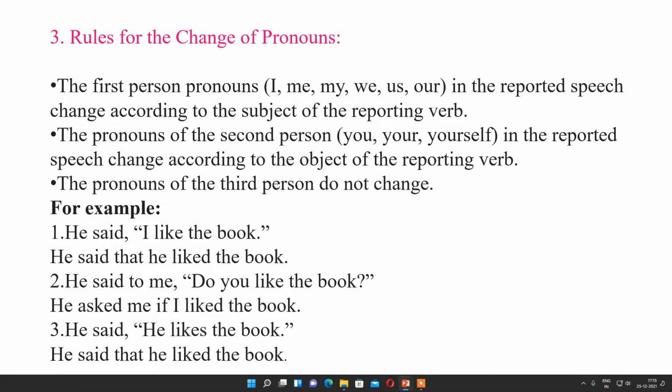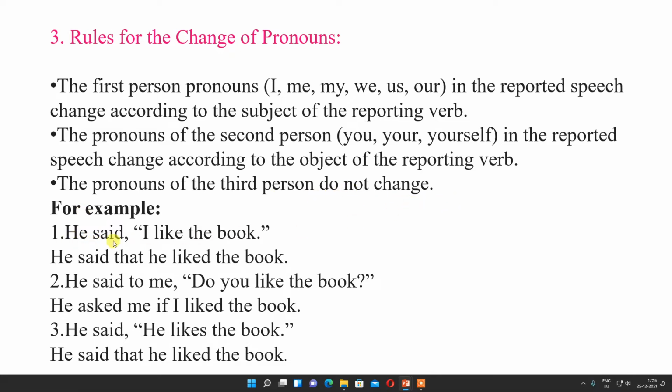Now, the third rule, the change of pronouns. Whatever pronouns are used, they go on changing. For example, first person pronouns I, me, my, we, us, our in reported speech change according to the subject of the reporting verb. The pronouns of the second person, that is you, your, yourself, also change according to the reporting verb. The pronouns of the third person do not change.